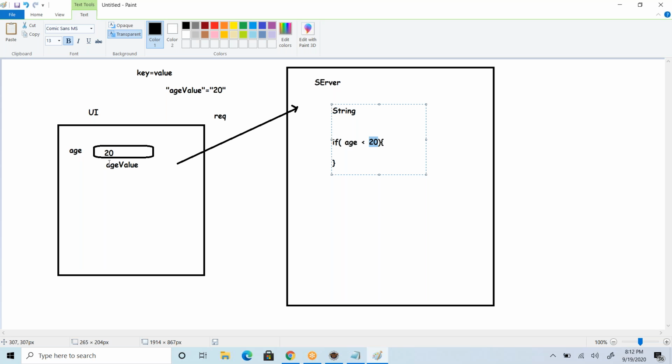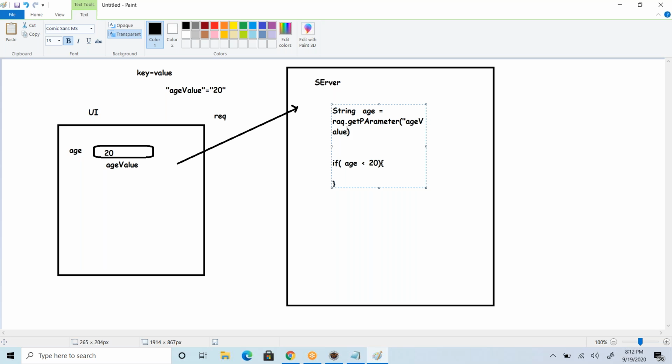The age comes from the request, as a string, using get parameter with the key age value.